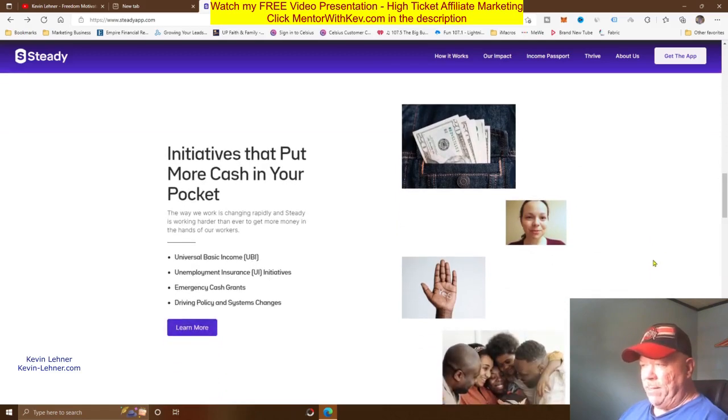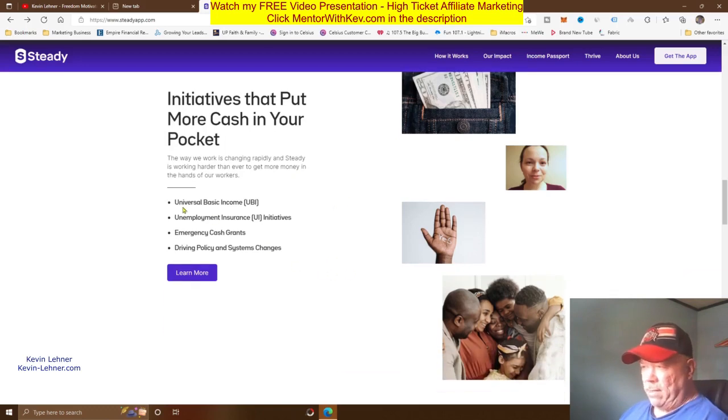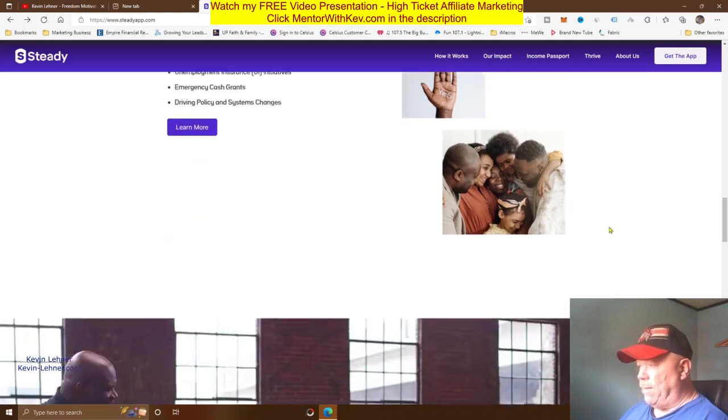It says here, incentives that put more cash in your pocket. The way we work is changing rapidly, and Steady is working harder than ever to get more money in the hands of our workers, it says here, and it talks about universal basic income, unemployment insurance initiatives, emergency cash grants, and driving policy and system changes.